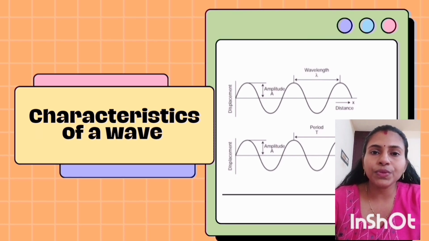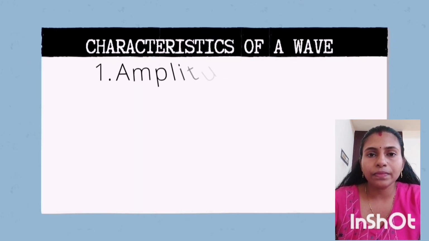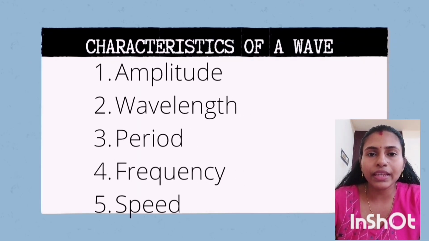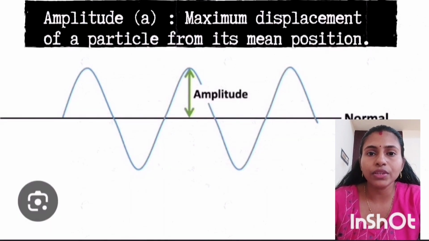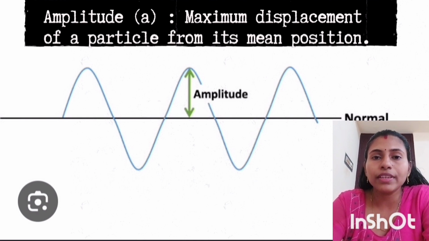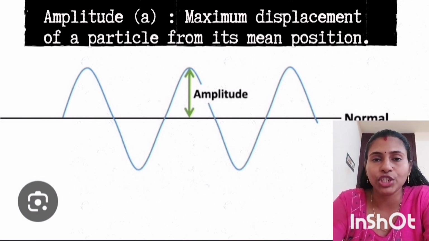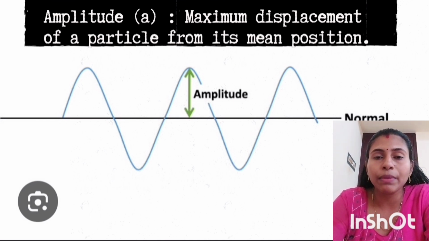Before moving on to the longitudinal waves, let's discuss the characteristics of a wave. What are the characteristics of a wave? Amplitude, wavelength, period, frequency, speed of a wave. These are the characteristics of a wave. We will discuss them one by one. First, amplitude. What is amplitude? Amplitude is the maximum displacement of a particle from its mean position. What do you mean by this mean position? It is the resting position of the particle. So we can say that amplitude is the maximum displacement of a particle from its resting position. It is denoted by small letter a.